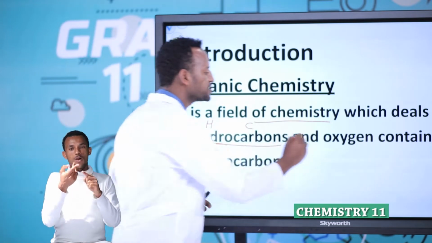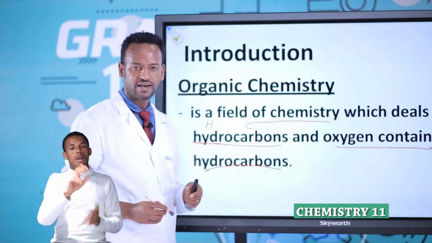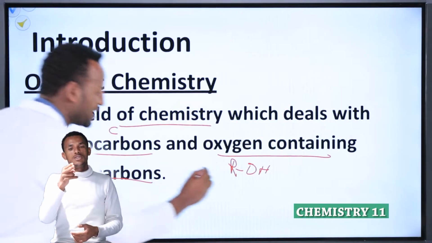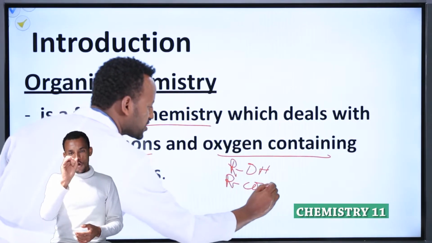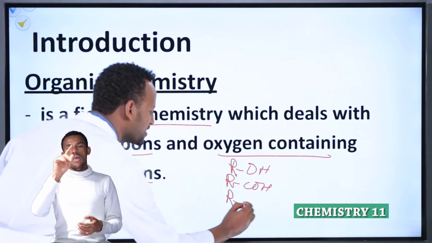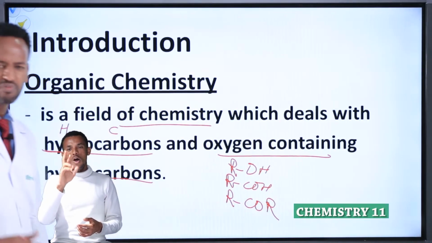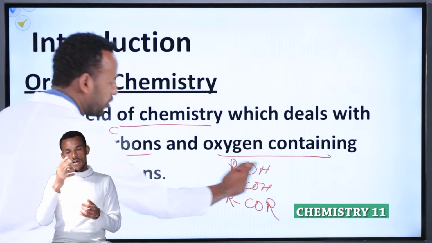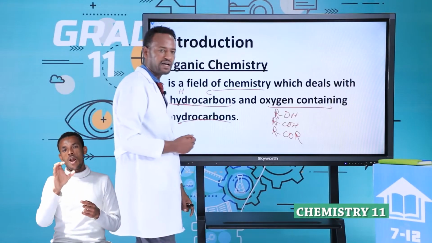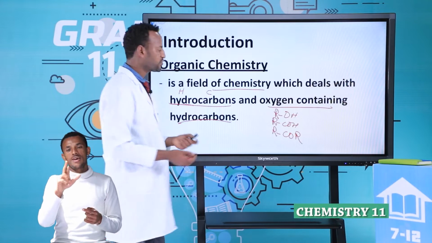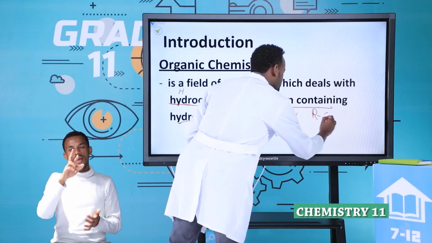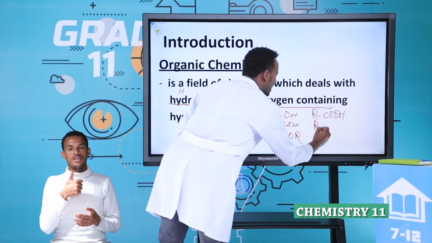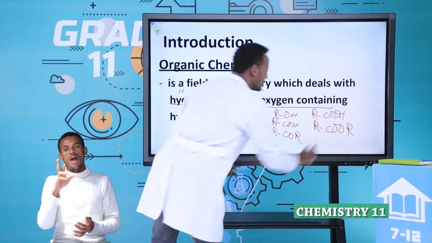By the way, oxygen containing hydrocarbon means like alcohol, the general formula ROH, aldehyde RCOH, like ketone RCOR. You know what I mean by alcohol, aldehyde, and ketone from grade 10. Therefore ROH alcohol, RCOH aldehyde, RCOR ketone. Again RCOOH is the general formula for carboxylic acid. Again RCOOR is known as ester.